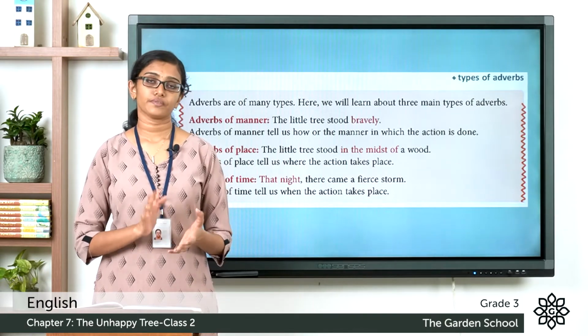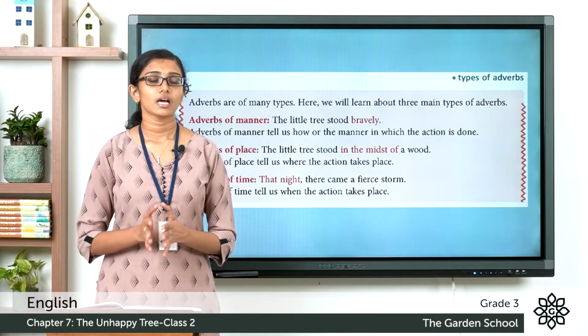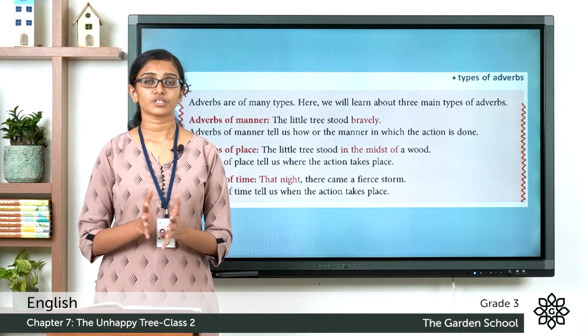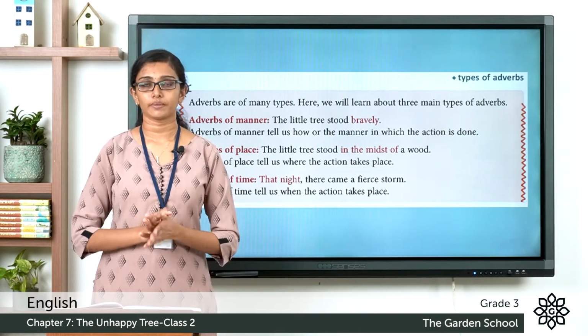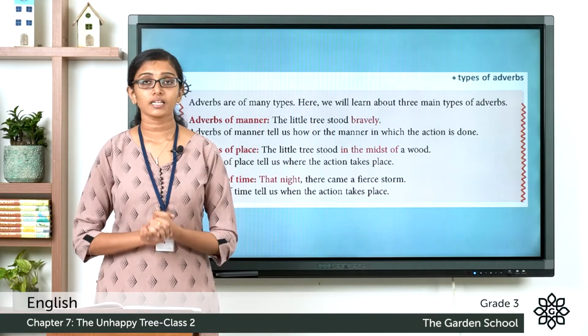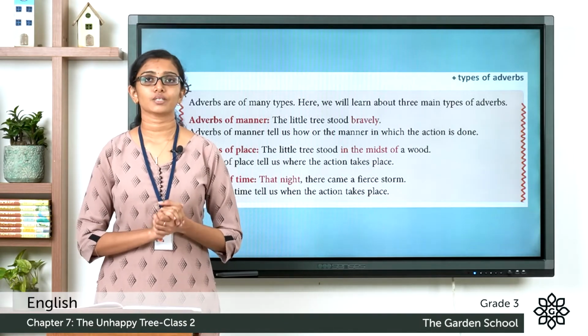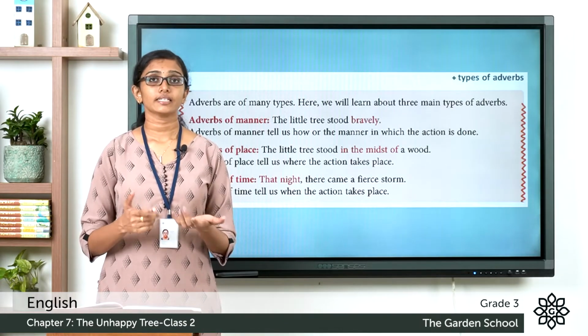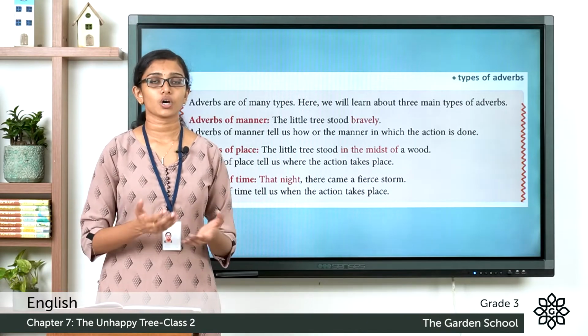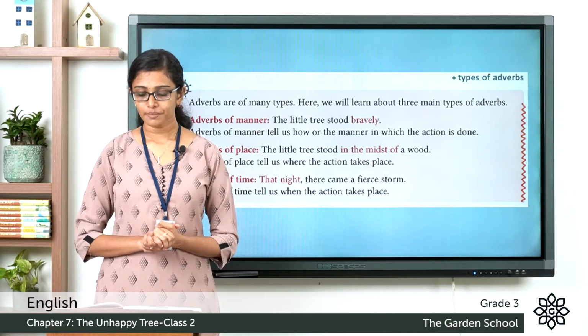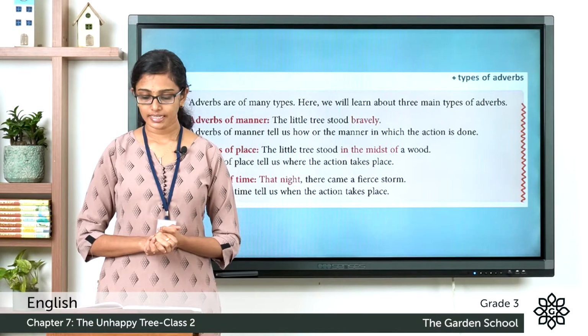Now, adverbs of time. What would it be? Adverbs of time are those which describe when the action is happening. For example, that night there came a fierce storm. So that night describes when that storm came. So adverbs of time tell us when the action takes place.